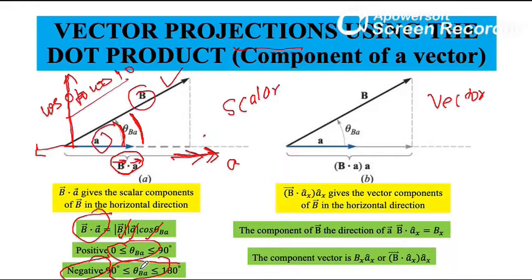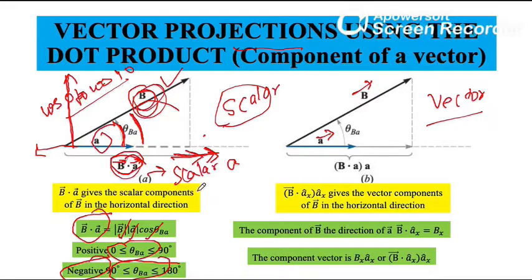Now, in order to obtain the component of vector B in the direction of unit vector A, we simply multiply the component by A. This is the scalar component of vector B, because B dot A is a dot product, and the dot product is a scalar value itself.